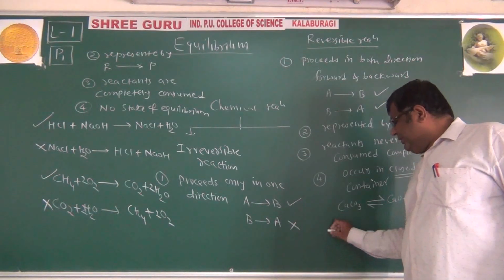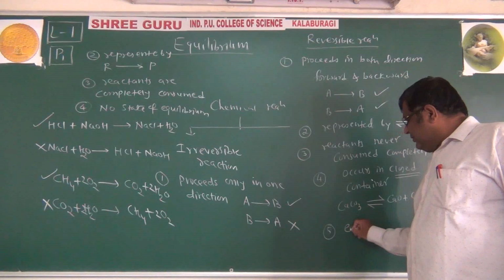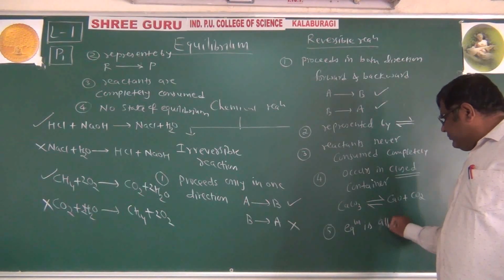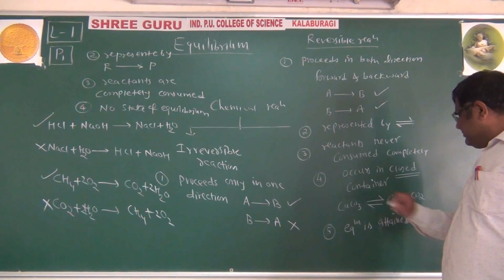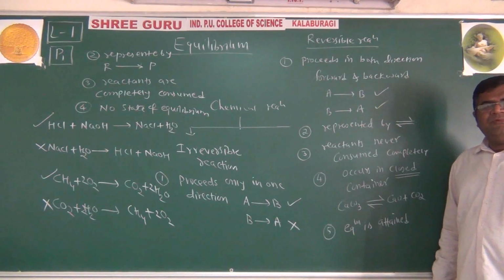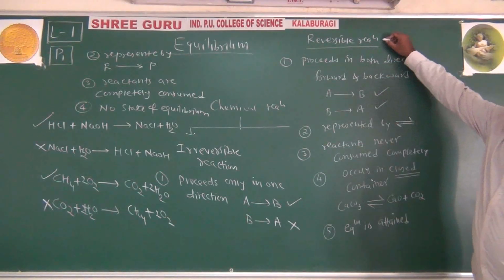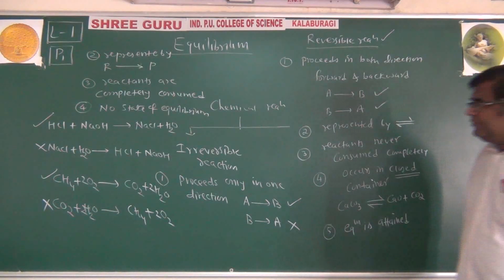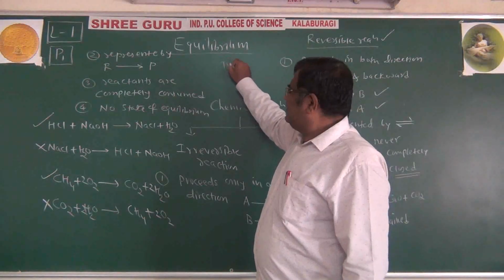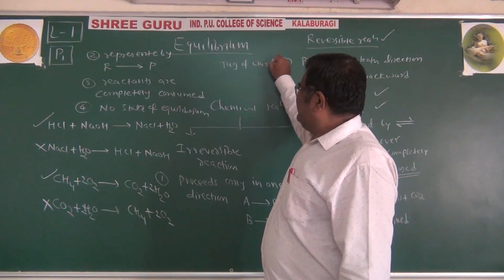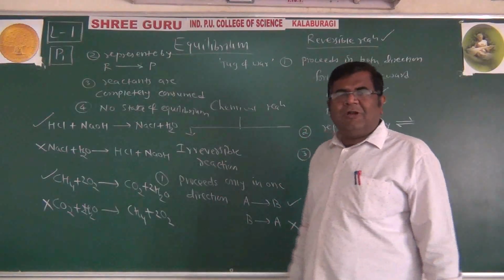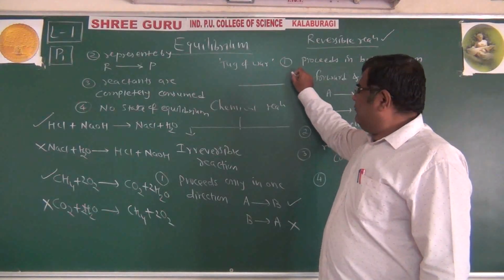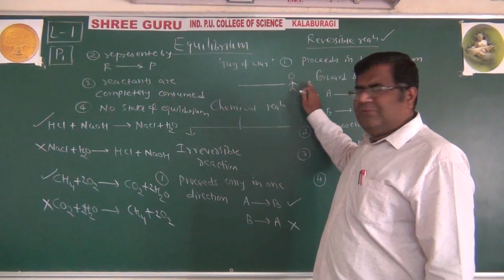An important property is that equilibrium is attained. Equilibrium is a state of which reaction? Reversible reaction. Now what do we mean by equilibrium? We can compare this with the game called tug of war. This type of rope is there, and a few people pull this rope from this side.